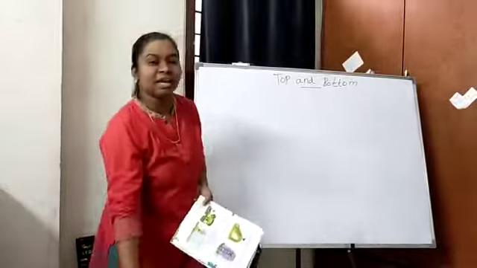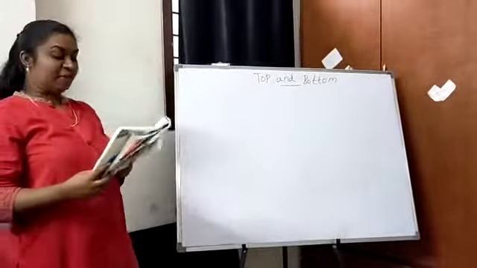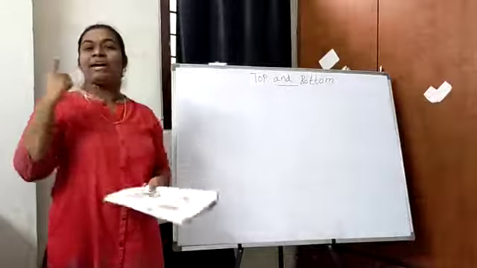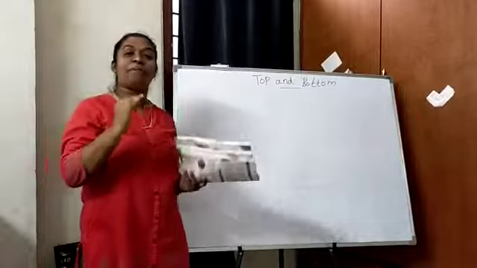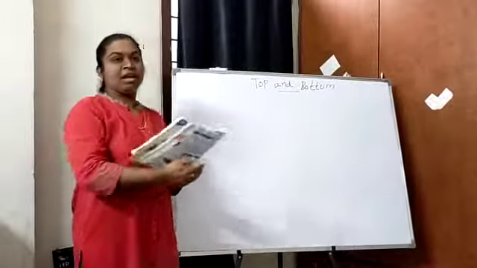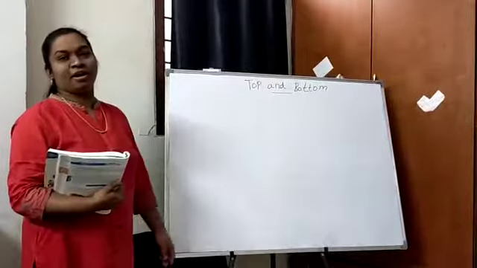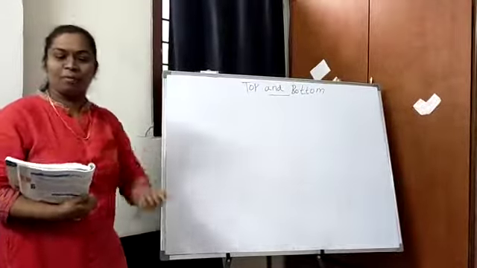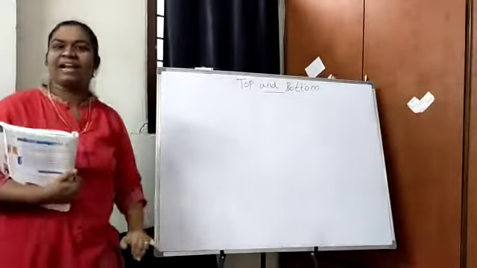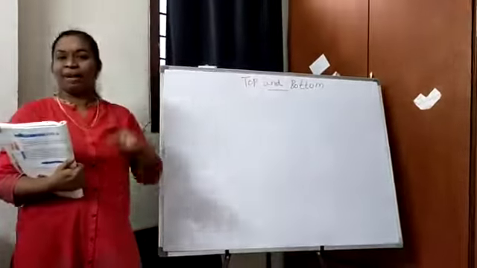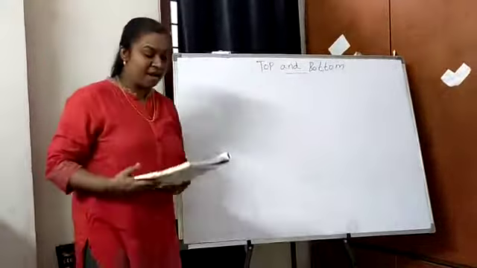Paina, kinda. Oka vastuvu paina, oka vastuvu kinda. Don't get confused with up and down. Up and down is different. But here top is top of something. Top of board, bottom of board, top of a chair, bottom of a chair, top of a ladder, bottom of a ladder. So there is a difference between up and down, and top and bottom.